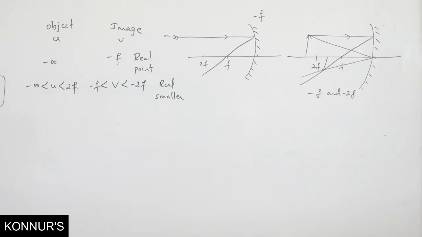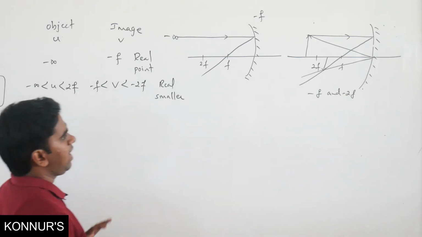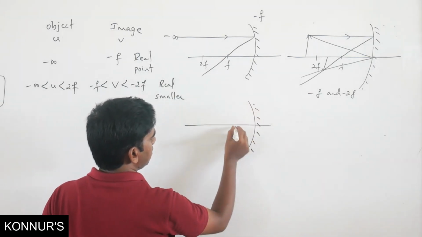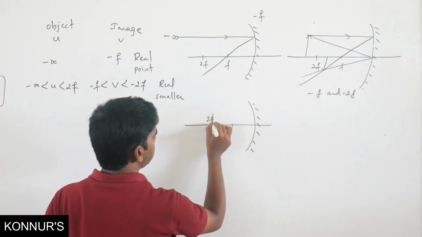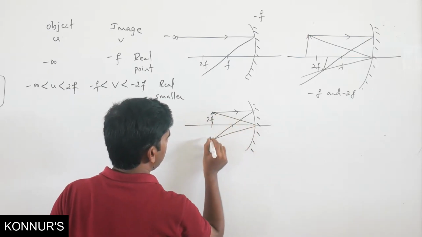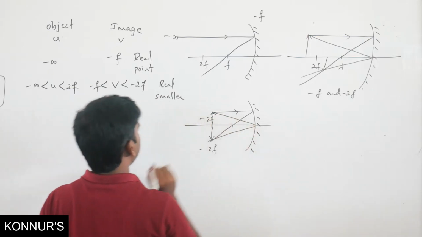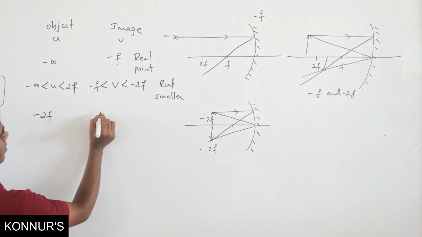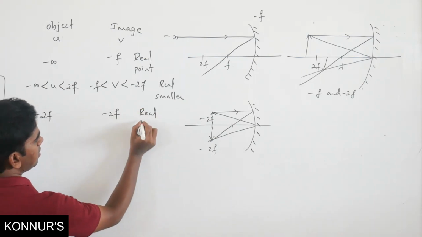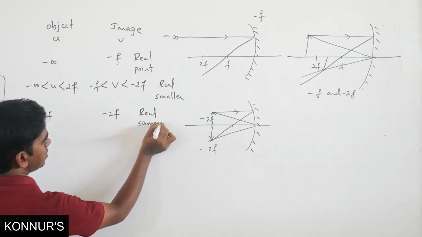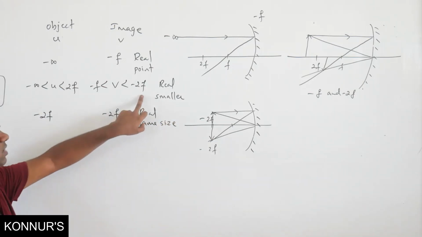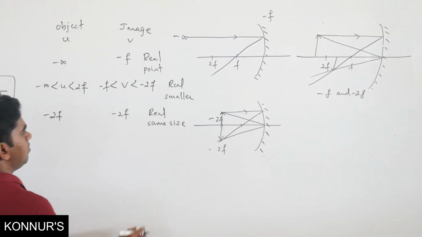Now, if it is at 2f, what will happen? This is f and this is 2f. If object is at 2f, where will image form? Image will also form at 2f only. So if object is at minus 2f, image will also form at minus 2f. Again it is real and having same size as object. In all cases the image is inverted. Here also it is inverted.